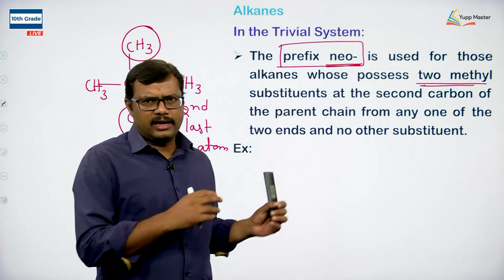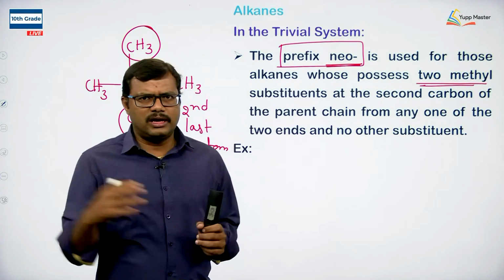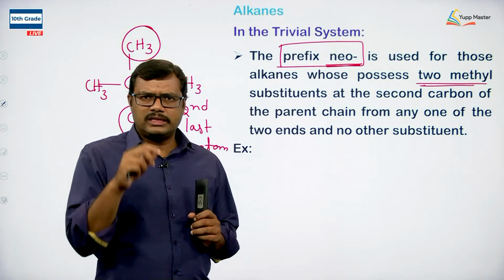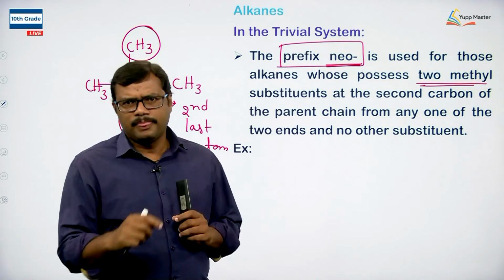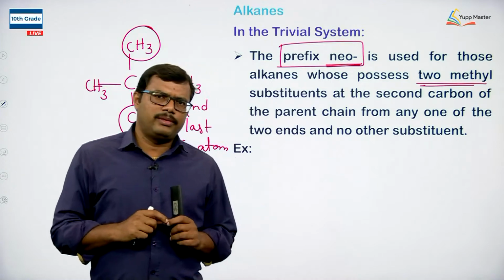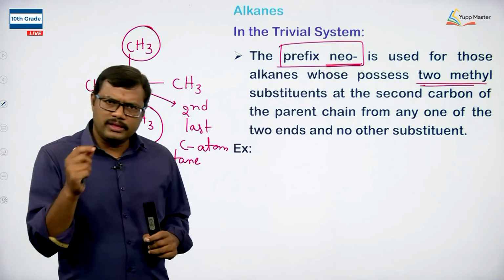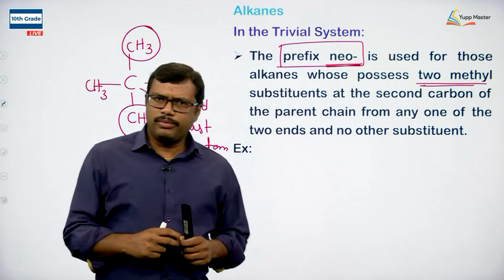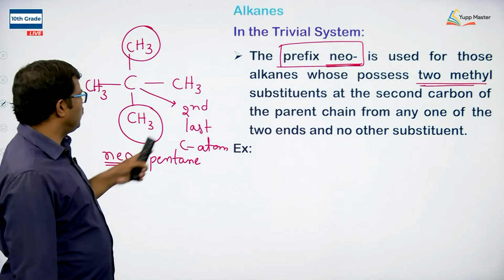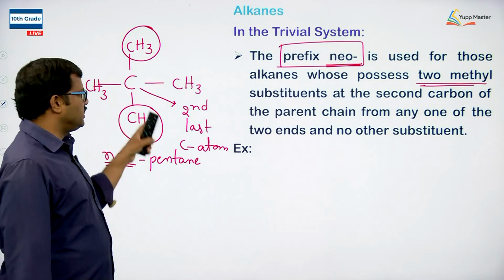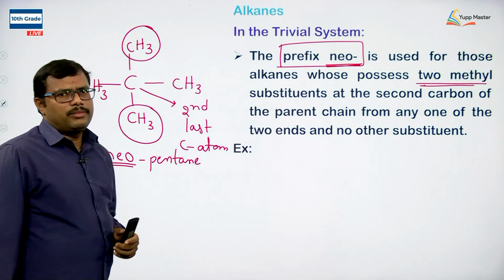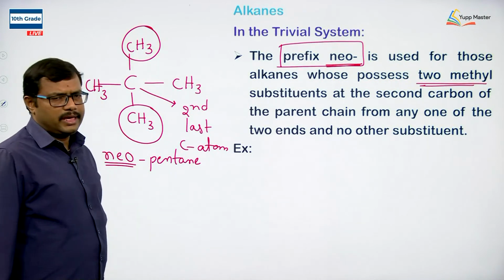You can go from any end, okay. You can start from this end or the other end, but the 2 methyl groups should be present as substituents on the second last carbon atom from one end, and no other substituents are present on that alkane chain. In that case, the neo prefix can be used to indicate the compound. So here we have 5 carbon atoms, and 2 methyl groups are present on the second last carbon atom. So we are using neo with a 5 carbon chain, so it is neopentane.